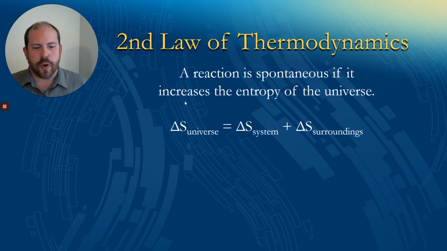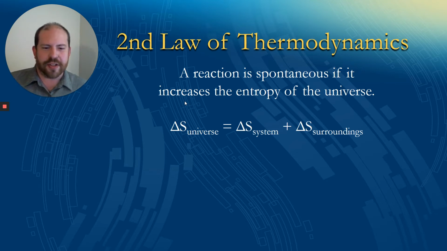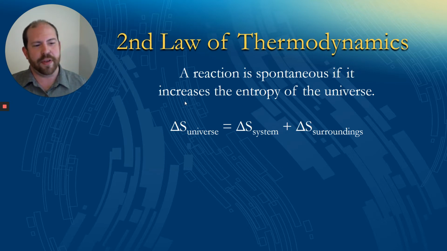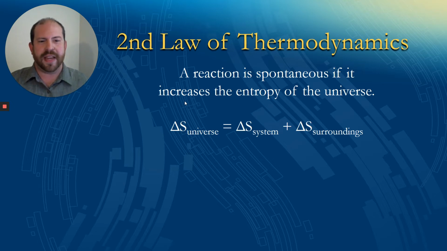The key to discerning whether this is going to happen, because the universe is a big place to think about, is our secret that we can break the universe into two chunks. The system, which is what we're talking about in our chemical equation, and the surroundings, which is everything else. If we can reason about those two things separately, we can put them together and state facts about the entire universe.